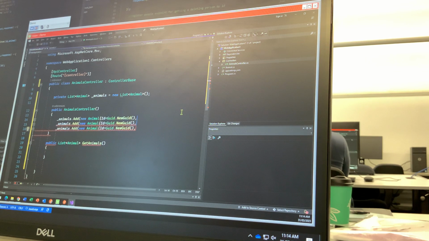It'll give me a new GUID, and then name equals, we'll come back to that in a second, age equals, let's set them to all be 0. And what else did we have? Species equals, and we'll get back to that in a second as well, we'll just do it as a string. Okay, so now we will just finish these off.